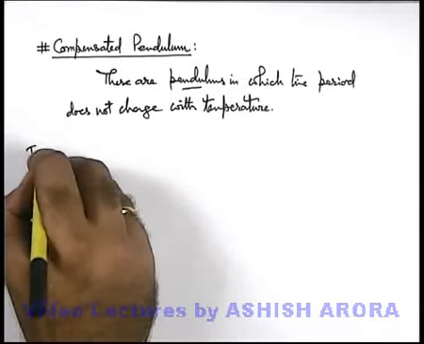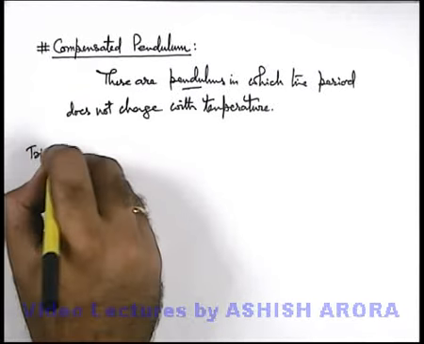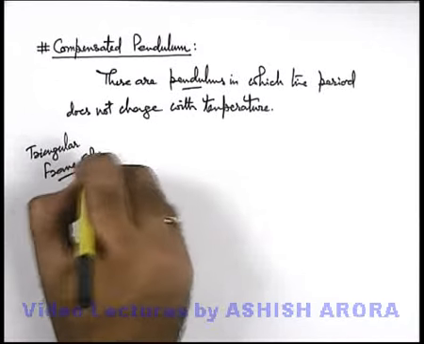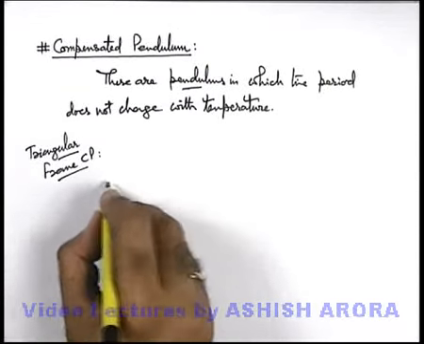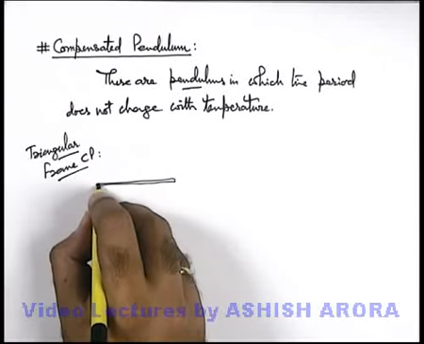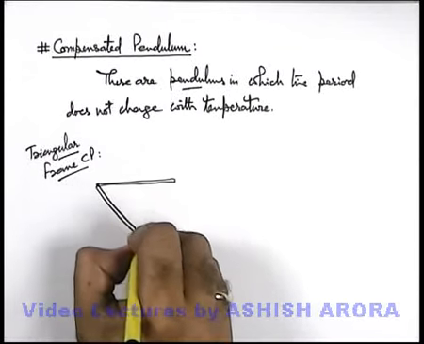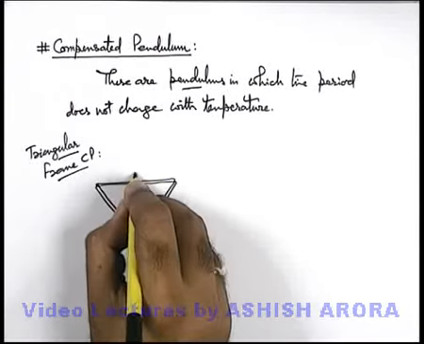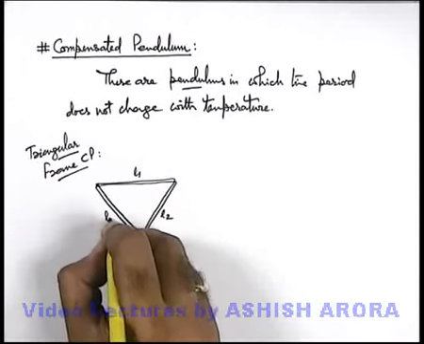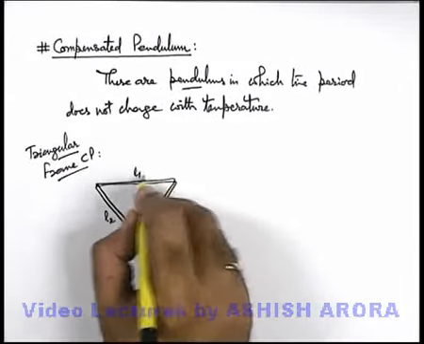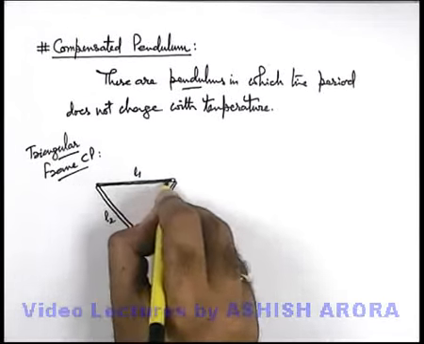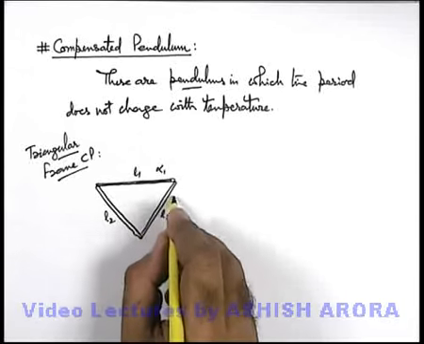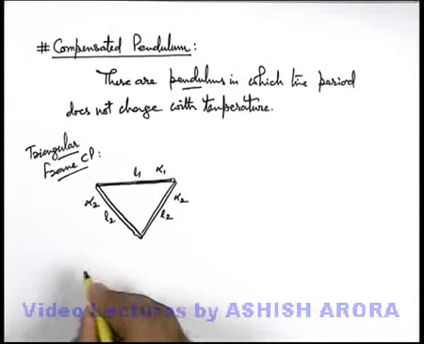One is what we call the triangular frame compensated pendulum. In such a pendulum, we use three different bars connected in a triangular manner like this. Say this one has length L1 and these two have length L2. And the materials are also different. This is made up of a material whose coefficient of expansion is alpha 1, and for these two bars the coefficient of expansion is alpha 2.